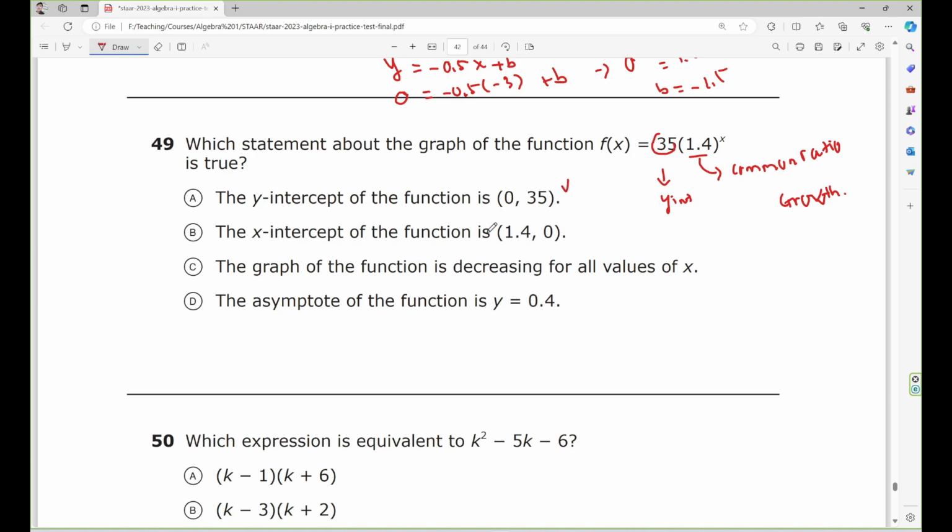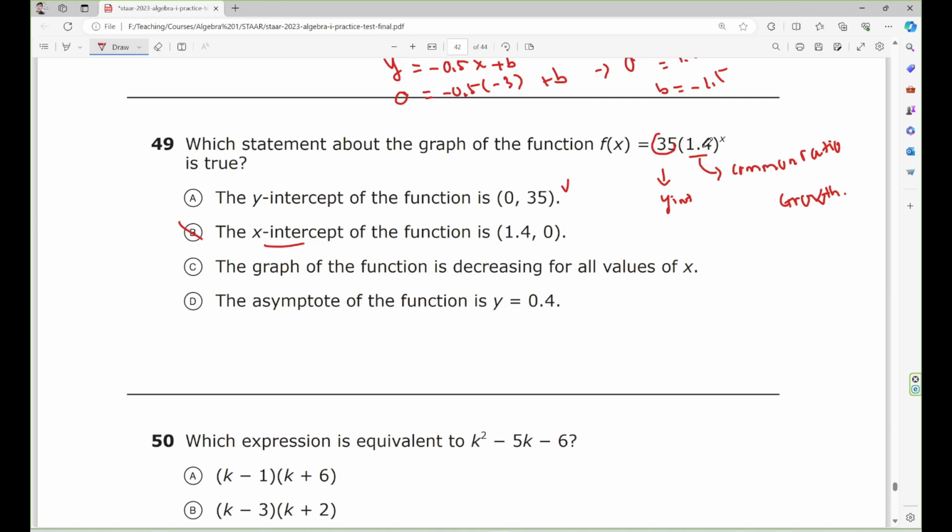The x-intercept of the function. Keep in mind, this is an exponential function. So the asymptote should be y equals 0, which means the x-axis. The graph never touches the x-axis, so there is no x-intercept. So x-intercept right here is wrong. The graph of the function is decreasing.